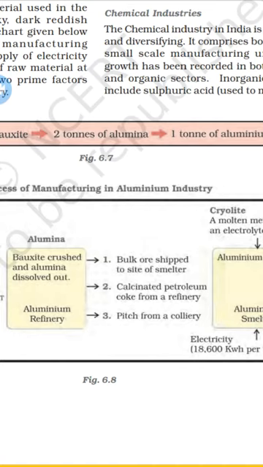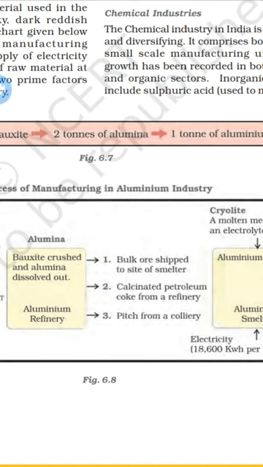Another is the use of petroleum coke for the refinery. So here they use different methods for making the aluminium, and pitch from the colliery.